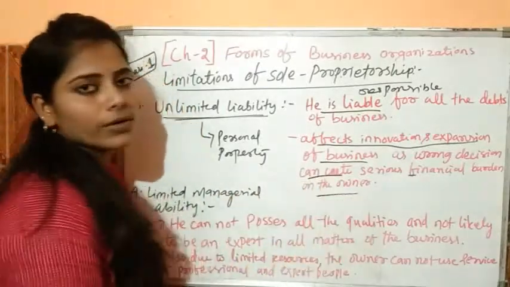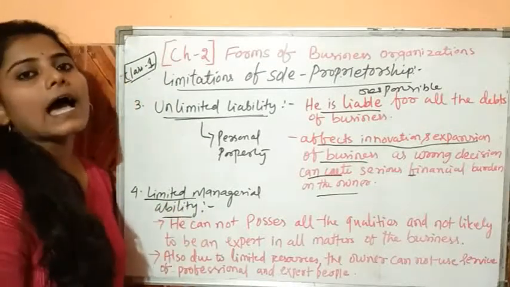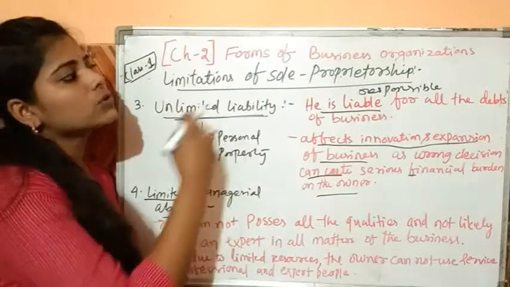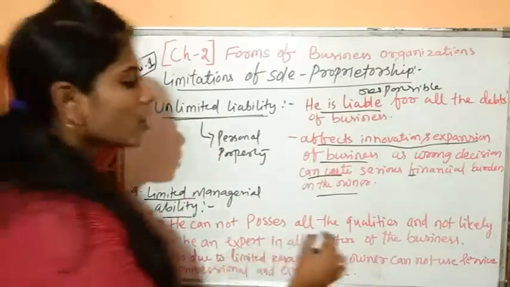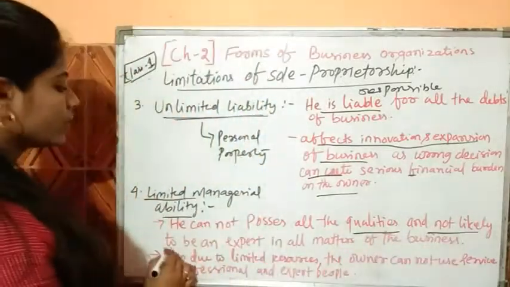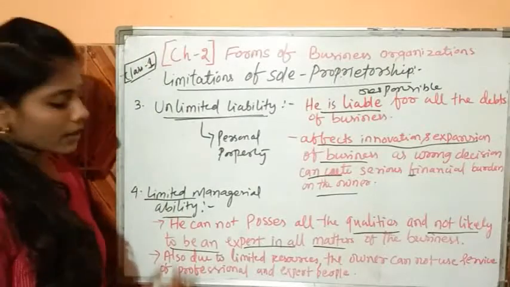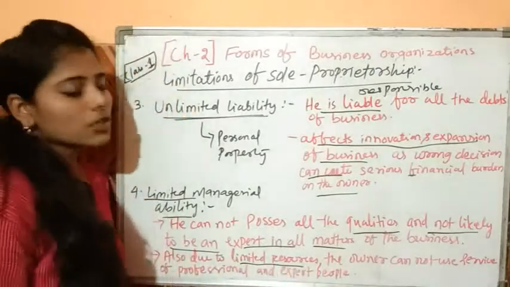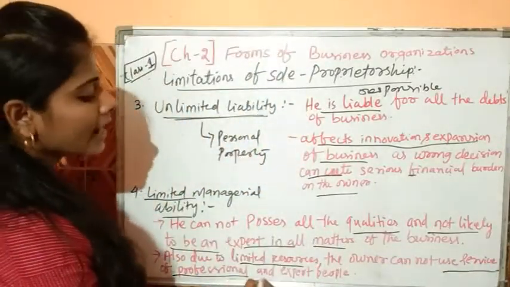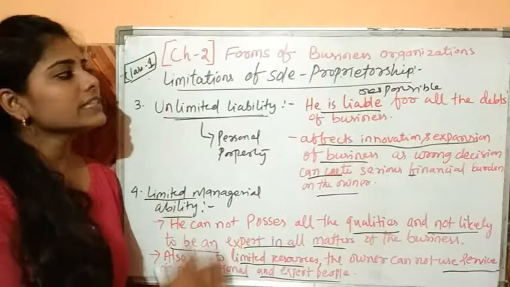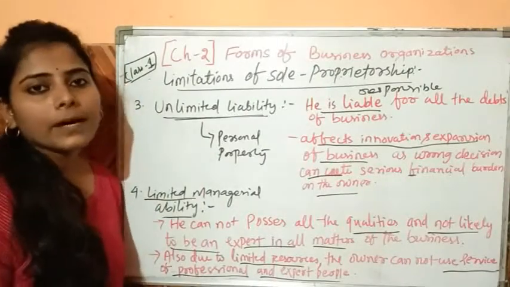Next is limited managerial ability. The managerial ability of the sole proprietor is limited. He cannot possess all the qualities and is not likely to be an expert in all the matters of the business. So, due to limited resources, the owner cannot use service professionals and experts related to sole proprietorship business.